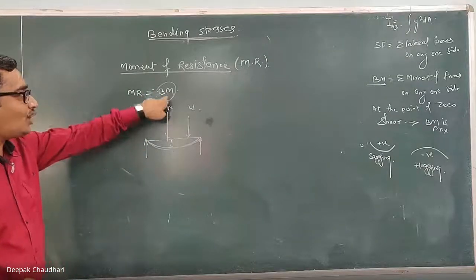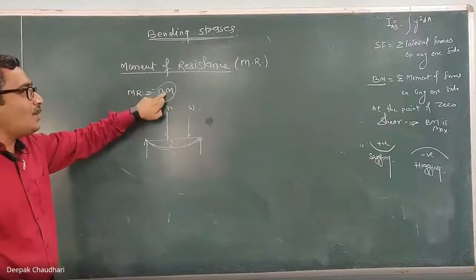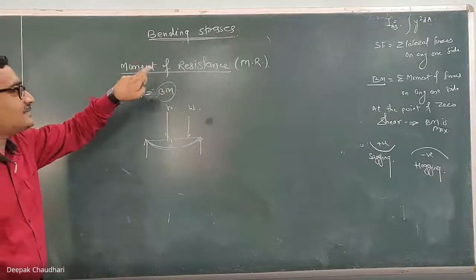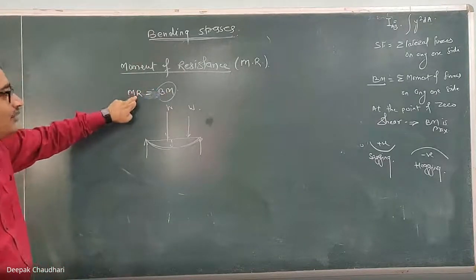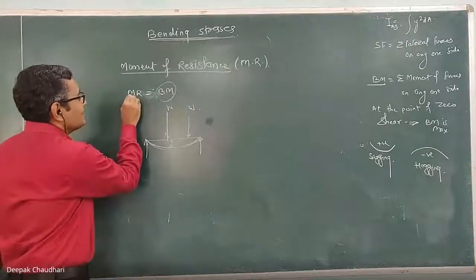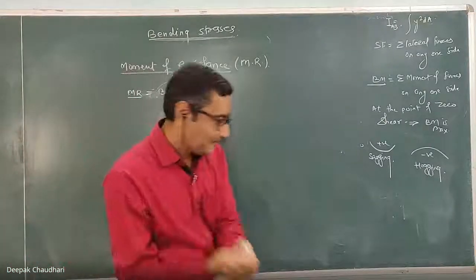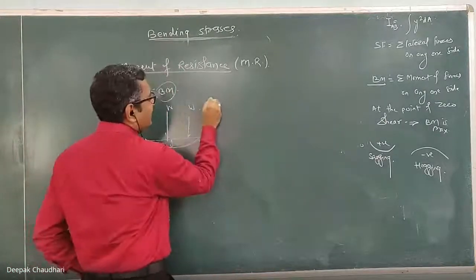Bending moment should not go beyond the moment of resistance. If the value of the bending moment is more than the moment of resistance, the material will fail. Now, how to calculate this moment of resistance? Let's consider, suppose this is one beam